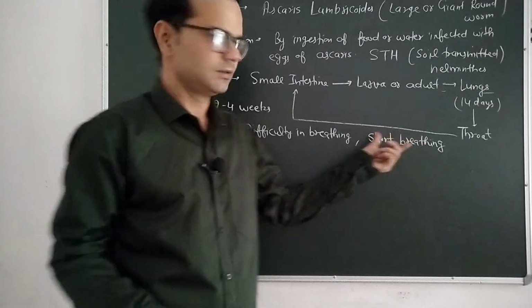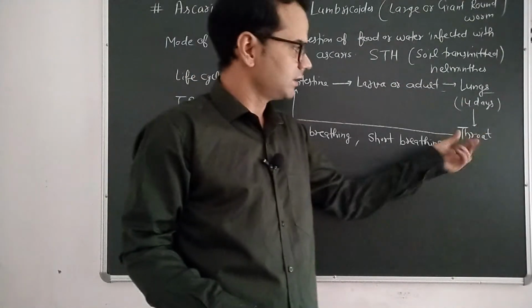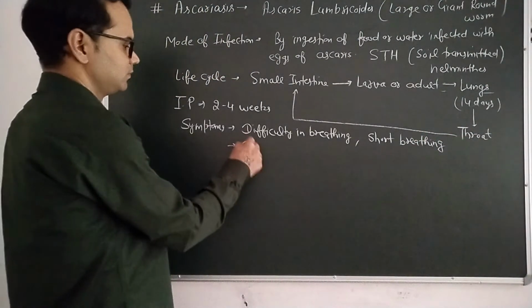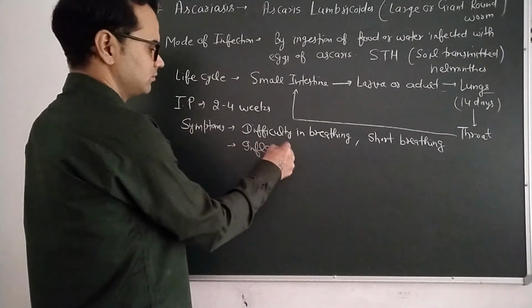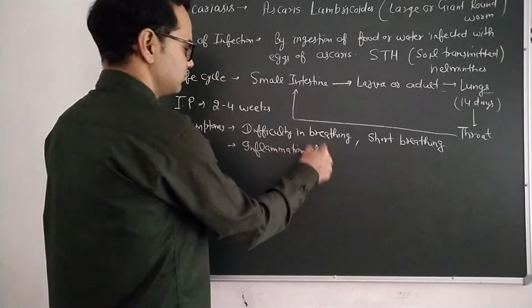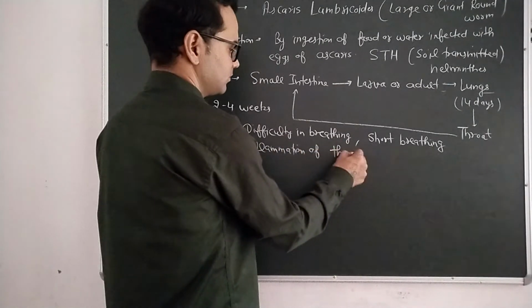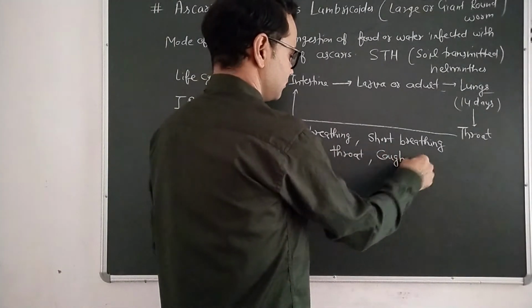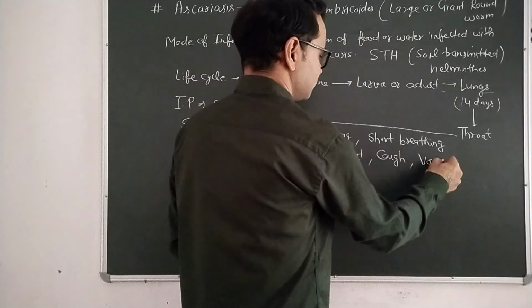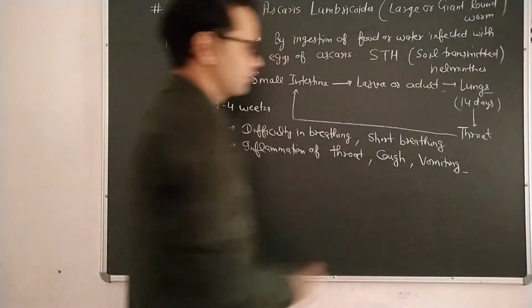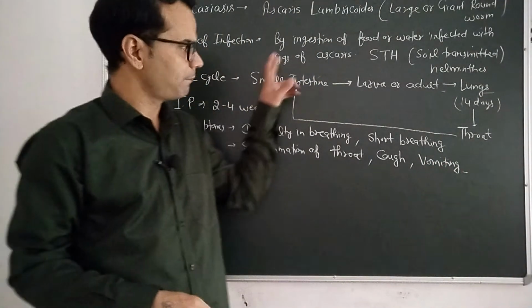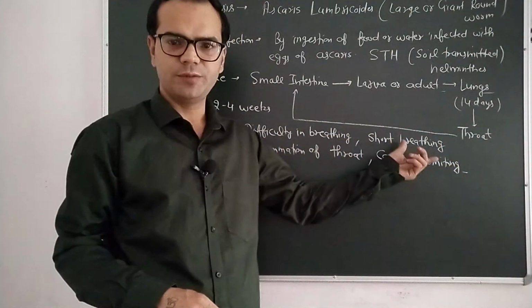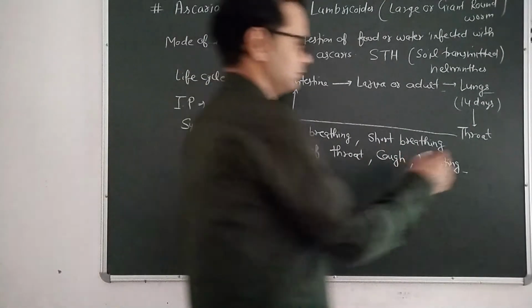When the parasite reaches the thorax, inflammation of the thorax takes place, with cough, vomiting and fatigue.